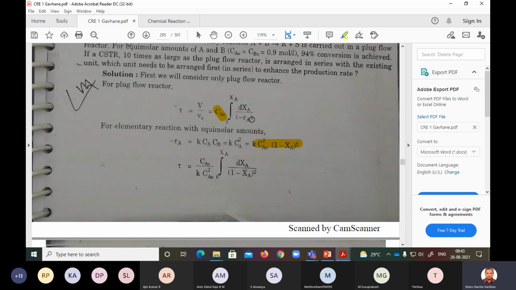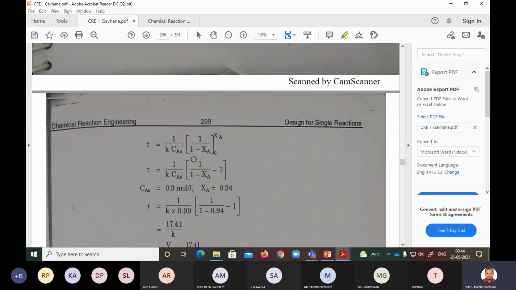If I substitute minus Ra like this, tau is Ca0 by K Ca0 square, because K Ca0 square is a constant, I can take it outside the integral: dxa by 1 minus xa whole square. This Ca0 and this Ca0 get cancelled out. You are left with tau is equal to 1 by K Ca0 integral 0 to xa dxa by 1 minus xa whole square. That is what we'll do here.